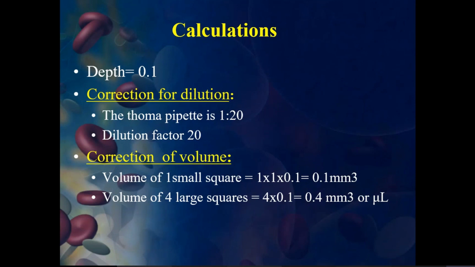The volume of the first small square is 1 into 1 into 0.1, that is equal to 0.1 millimeter cube. And the volume of 4 large squares is 4 into 0.1, so that is 0.4 millimeter cube, or microliters we can call it.